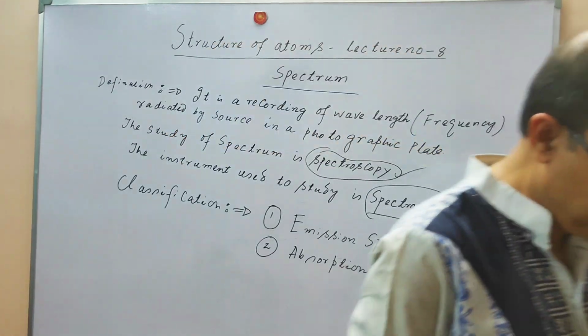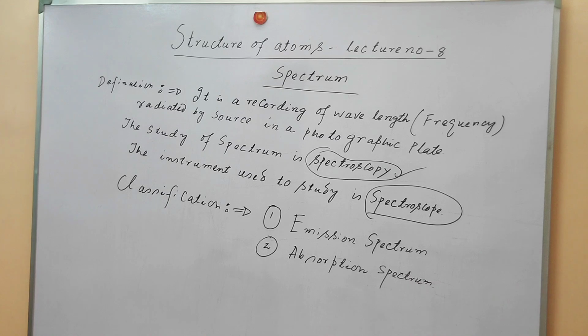So we classify the spectrum in two ways: one is emission spectrum and the other is absorption spectrum.